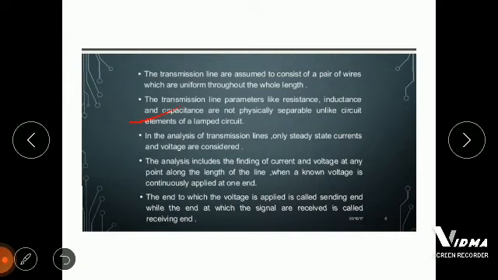In the analysis of a transmission line, only steady current and voltage are considered. Only these two parameters we consider for the analysis. In a transmission line, we find the current and voltage at any point along the length of the line with a known voltage continuously applied at one end. So if you want to analyze current and voltage, you have to supply voltage continuously at the sending end. The end to which the voltage is applied is called the sending end, and the end which receives that voltage is known as the receiving end.